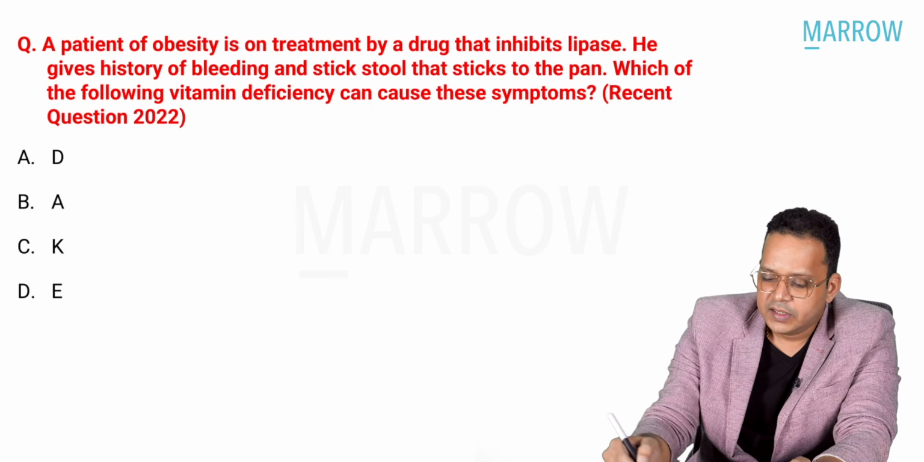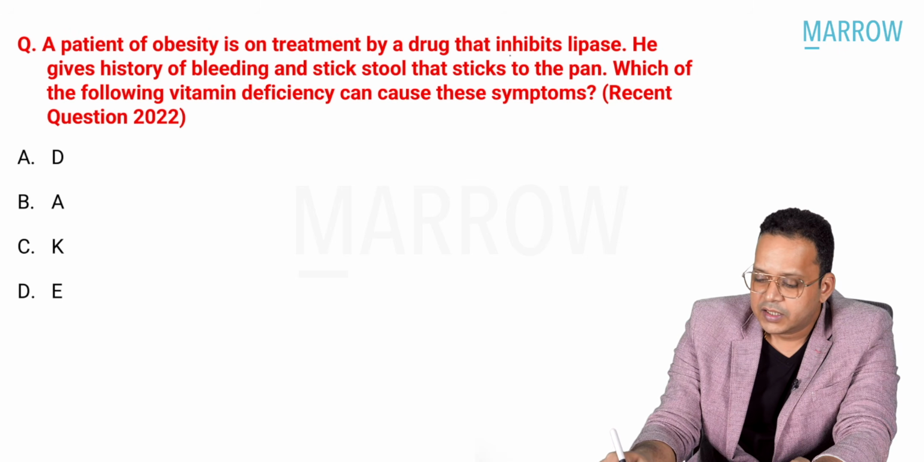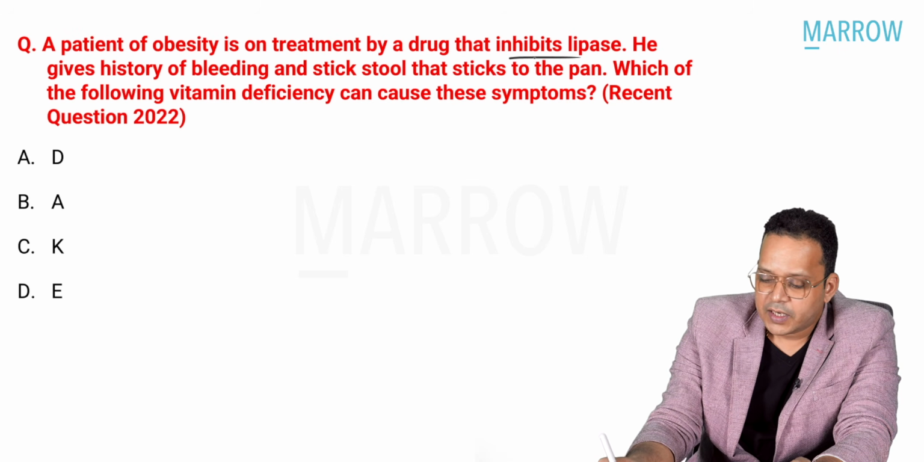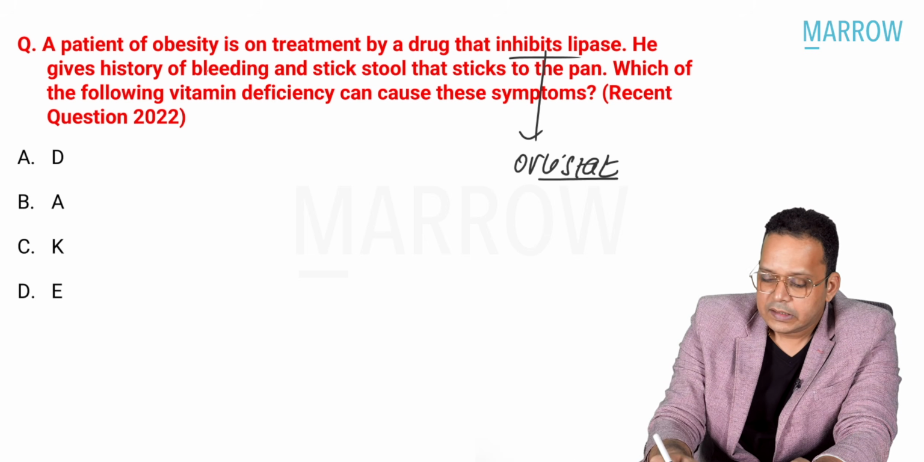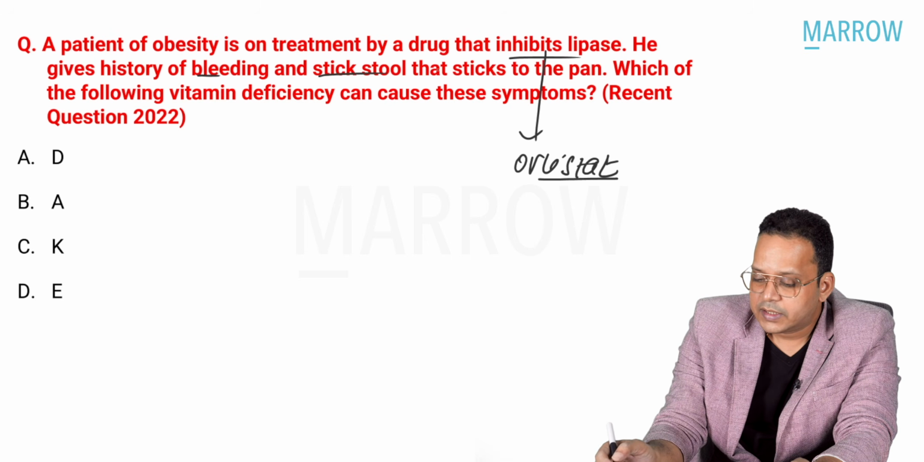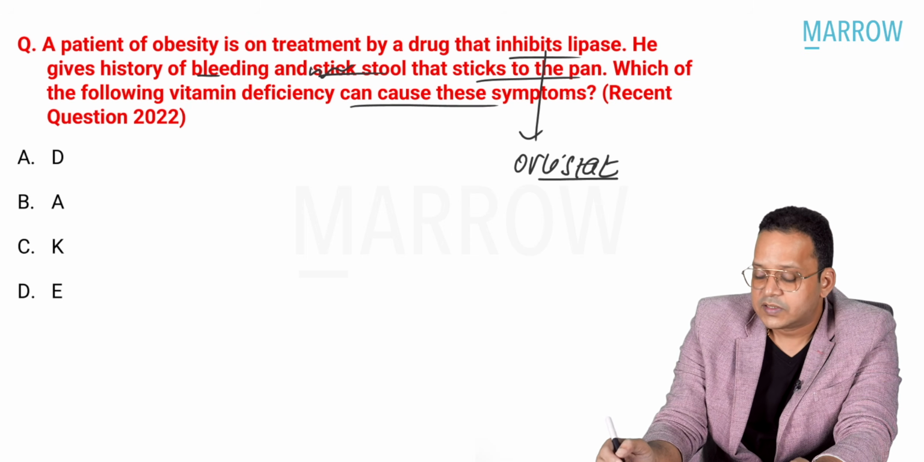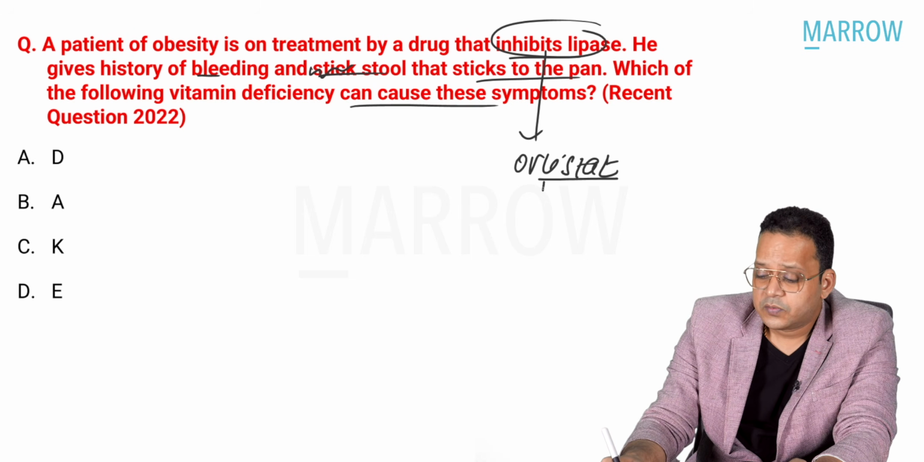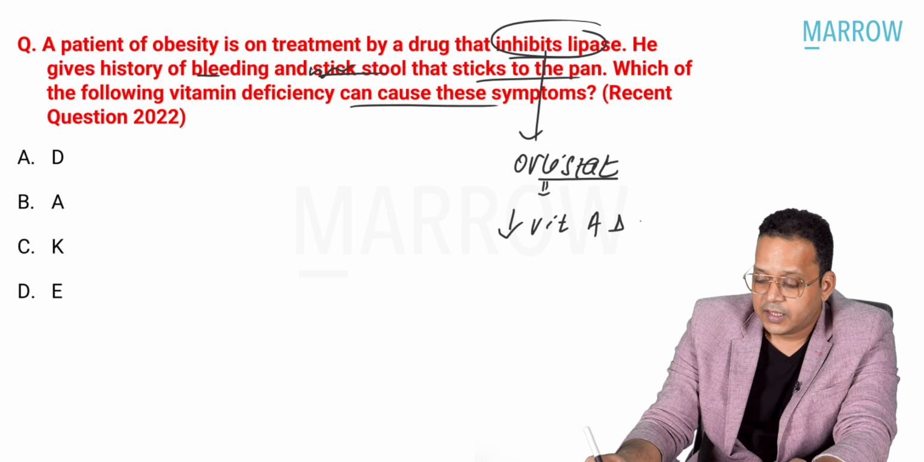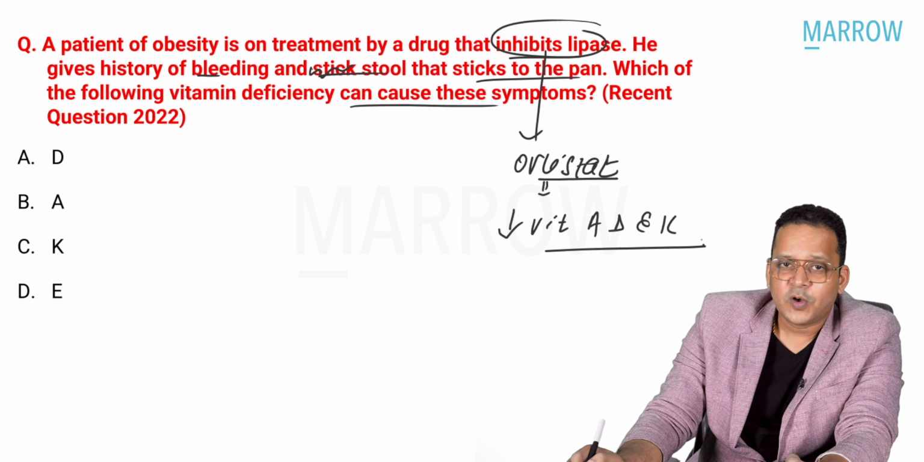A patient of obesity is on treatment by a drug that inhibits lipase. So lipase inhibitor, the drug is called Orlistat. He gives history of bleeding and stool that sticks to the pan. Which of the following vitamin deficiency can cause these symptoms? See, Orlistat is a lipase inhibitor, and that is why it can decrease absorption of vitamin A, D, E, K. All of them are in the options.